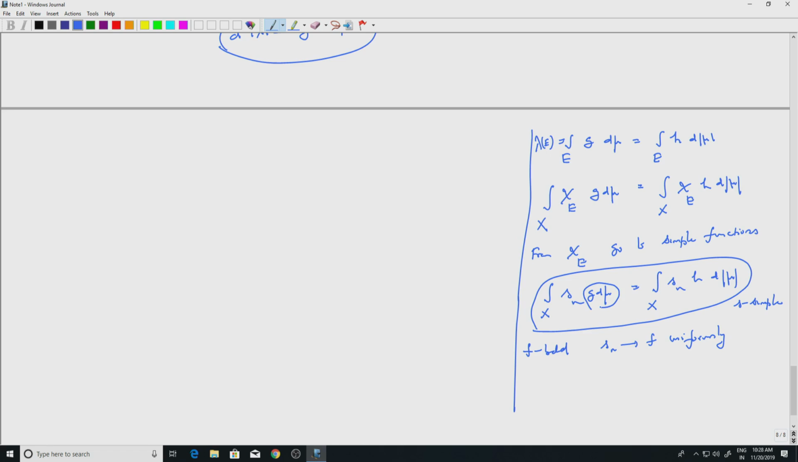So maybe let's write this clearly. Let us look at the integral over X of s_n g d mu. Where is g? g is in L1 of mu. s_n converges to f, f is a bounded function, so this converges uniformly. So, |s_n g| is less than or equal to, the s_n's are all bounded, f is bounded, so you will have some constant times mod g, but this is an L1 function. So, I can apply DCT.